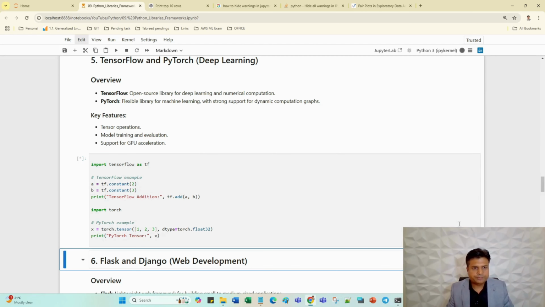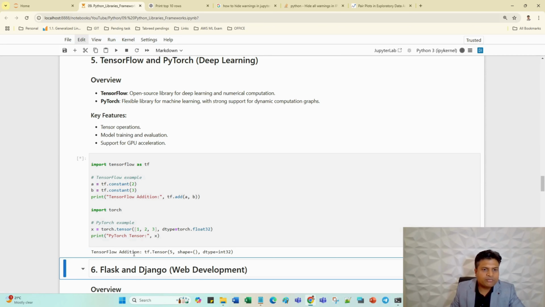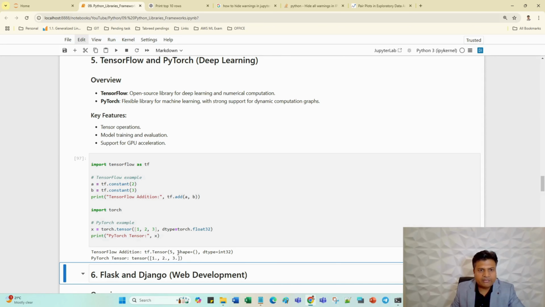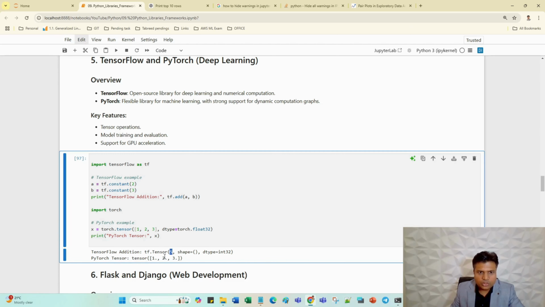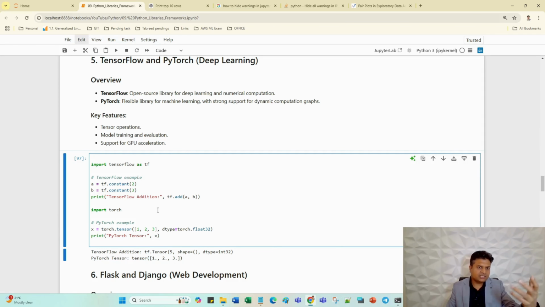Let me run this program and see how it works. Yes, TensorFlow addition: TensorFlow 5. Here I'm summing two values, 2 plus 3, which is equal to 5. That is the output. And in the case of PyTorch, tensor 1 2 3, I'm printing the same array as it is, so this array is coming here. Just try to understand the syntax, how we play with TensorFlow and PyTorch.